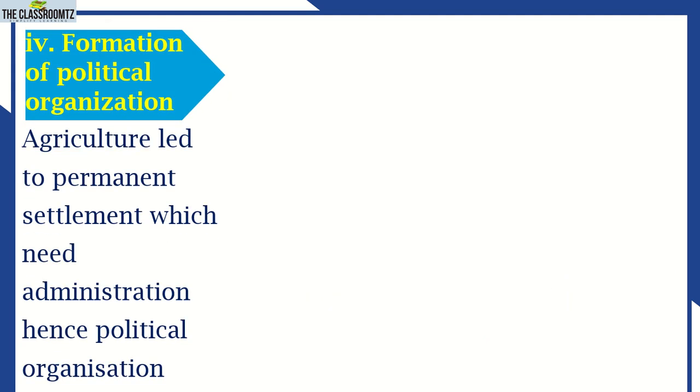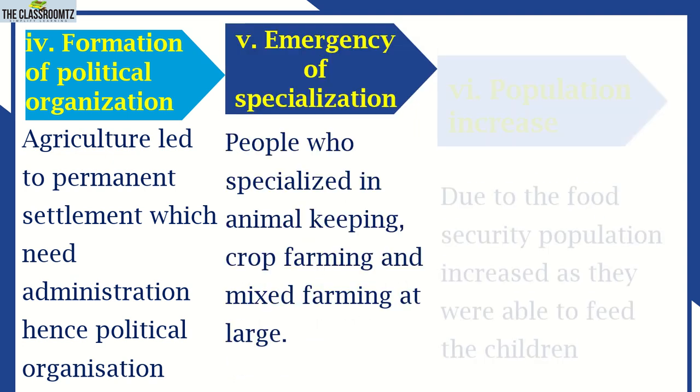Formation of political organization. Agriculture led to permanent settlement, which needs administration, hence political organization. Very easy. We cannot do agriculture if we are not settling at one place. So to have effective agricultural activity, we need to settle at one place. And once we are settling at one place, we need administration to control the population. Once we talk about administration, we mean formation of political organization. So that was the beginning of the rise of states.